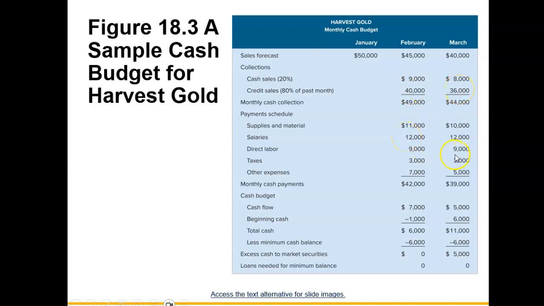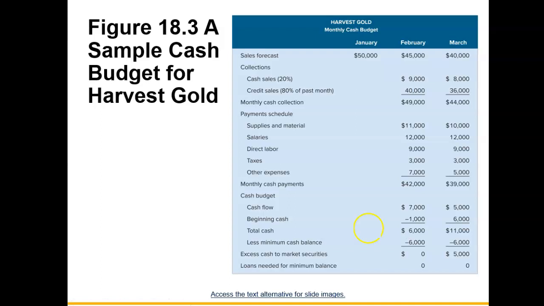This is showing your cash outflows. So for February, see that we expect to collect 49,000, but spend 42,000. Therefore, you will have $7,000 cash flow in the month of February. However, we began with a negative balance of 1,000 in our cash account, so the total cash would be 6,000 at the end of the month.